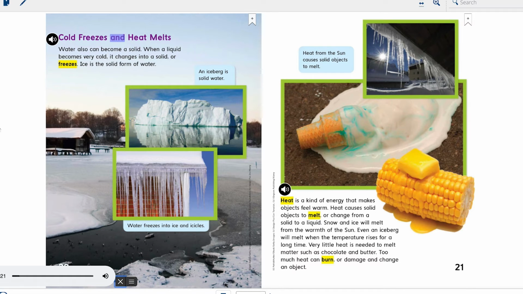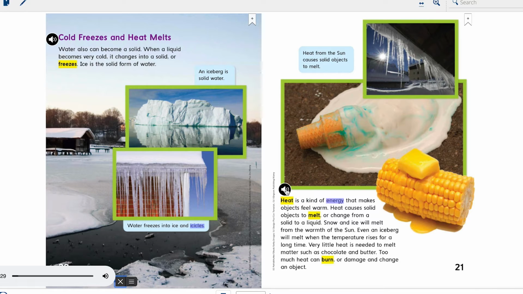Cold freezes and heat melts. Water also can become a solid. When a liquid becomes very cold, it changes into a solid, or freezes. Ice is the solid form of water. An iceberg is solid water. Water freezes into ice and icicles.